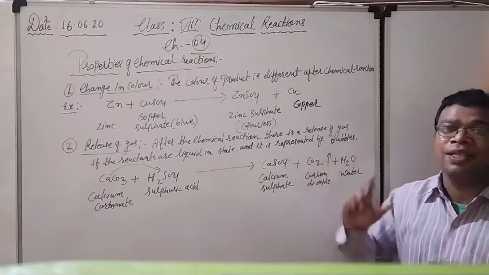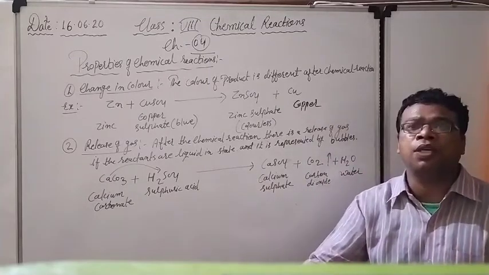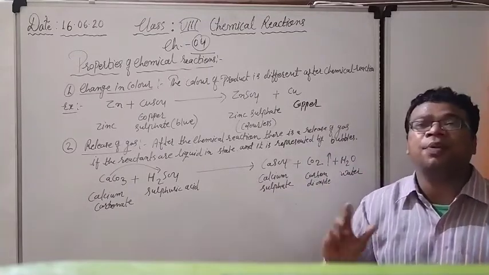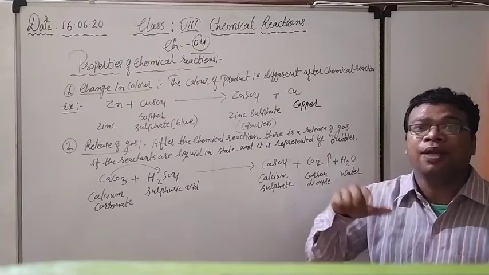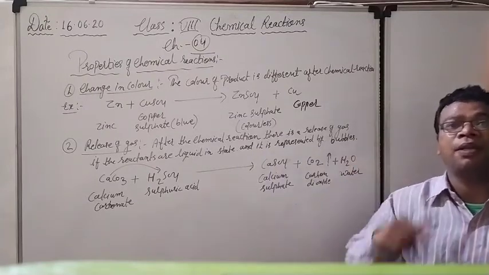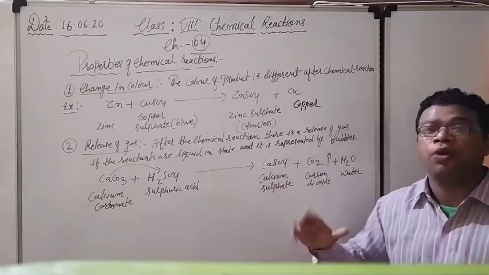And what is the gas that is going to be released? जो भी गैस रिलीज होती है in the chemical equation, it is represented by the upward arrow. In the chemical reaction, it is represented by the upward arrow. Chemical reaction में इसको upward arrow से show करते हैं.